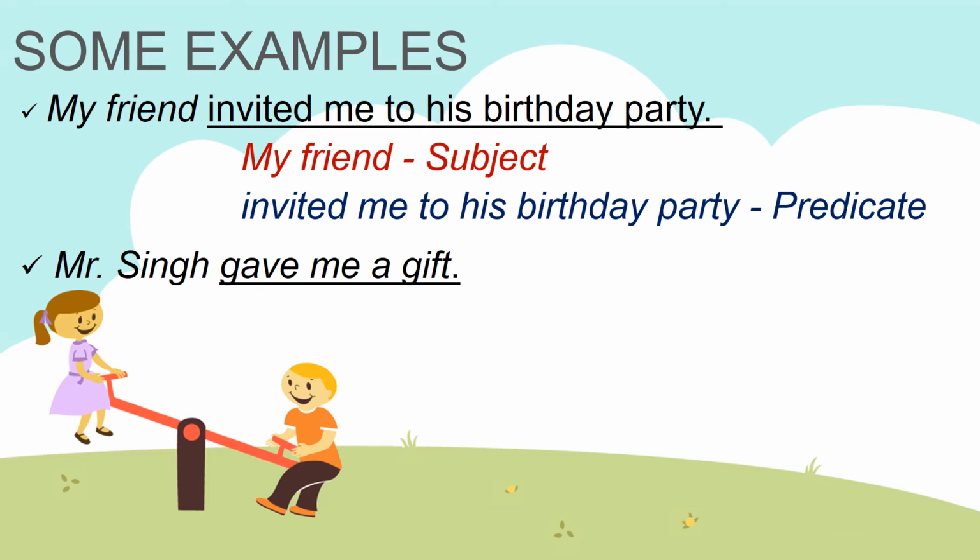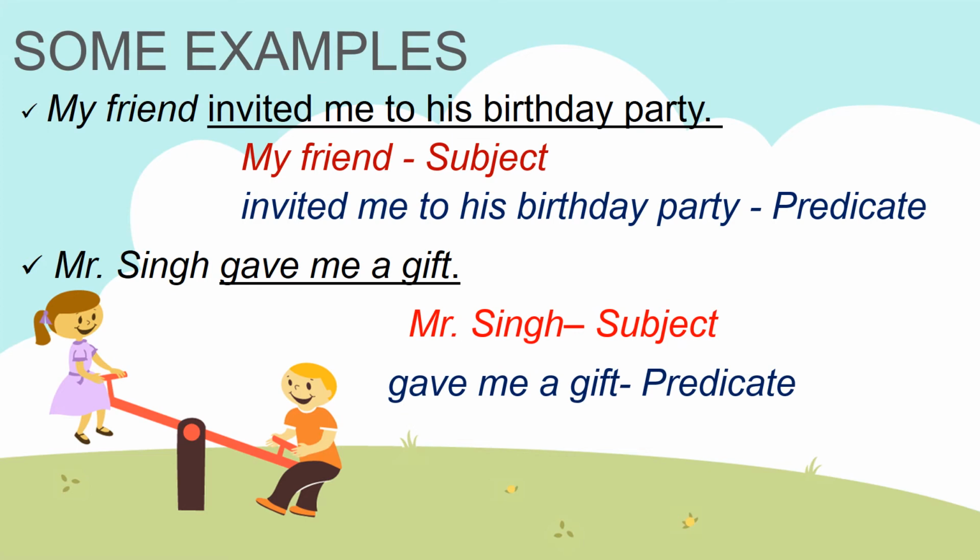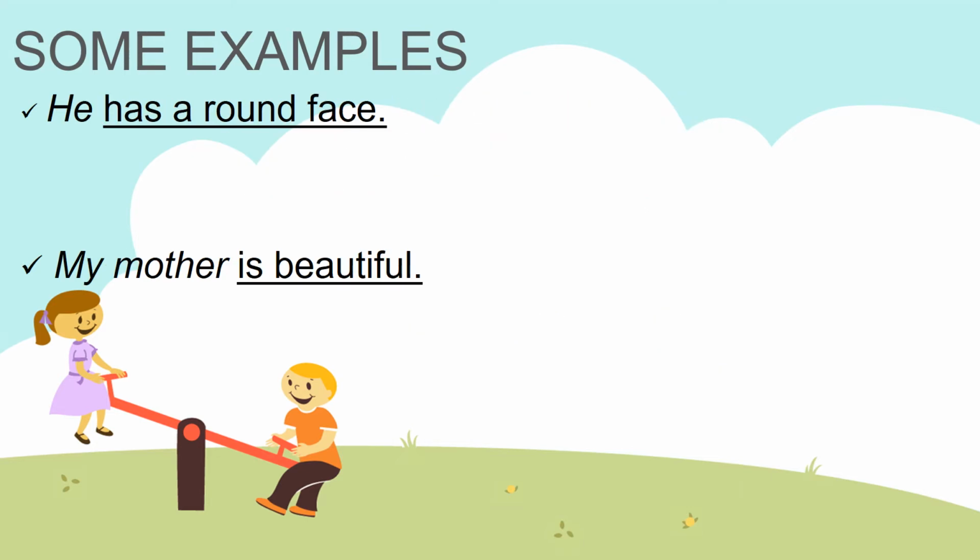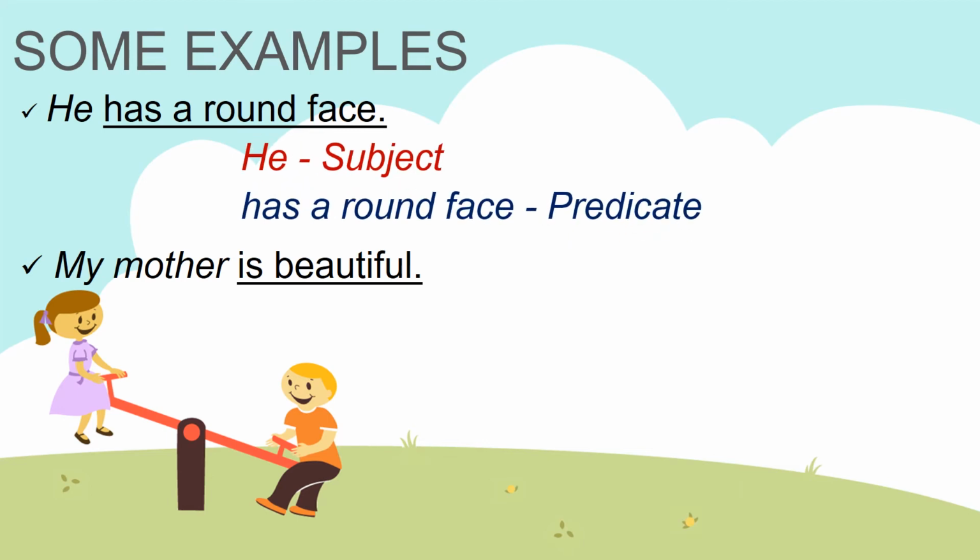Clear? Next example, Mr. Singh gave me a gift. Okay. So over here, Mr. Singh is the subject and gave me a gift is the predicate. Simple enough. Okay, let's take some more examples. He has a round face. So of course, he is the subject over here. So you can see that a pronoun can also be the subject. And has a round face. So he possesses a round face. So that part of the sentence is the predicate.